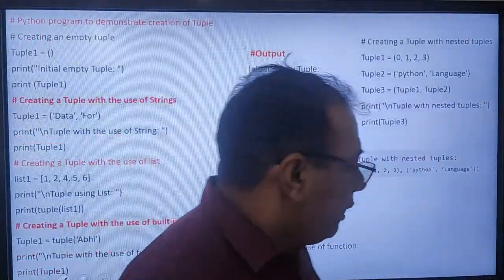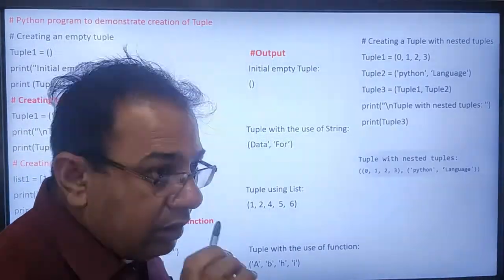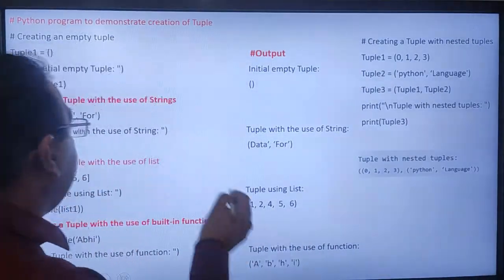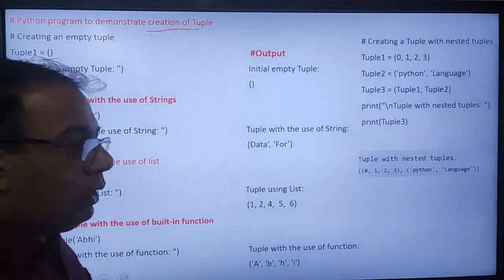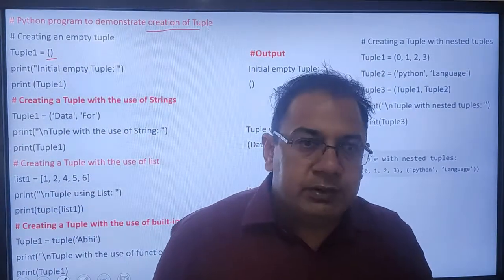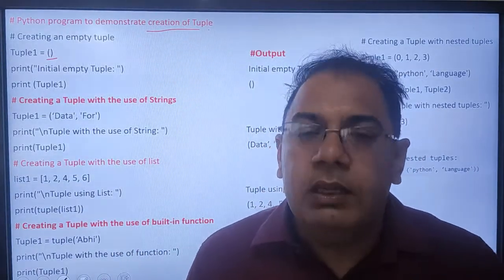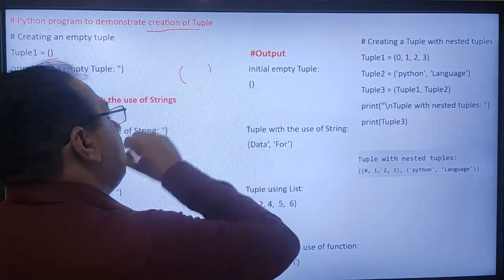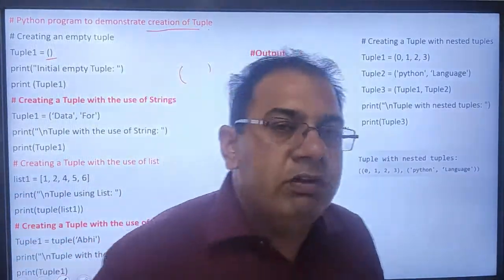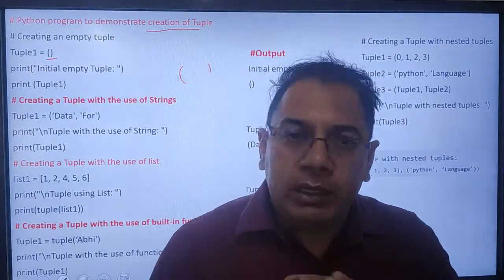Here I have a demonstration with a tuple where I have created an empty tuple. You can create an empty list, an empty tuple, or an empty dictionary. If we use the parenthesis only without any element, then it is called an empty tuple.